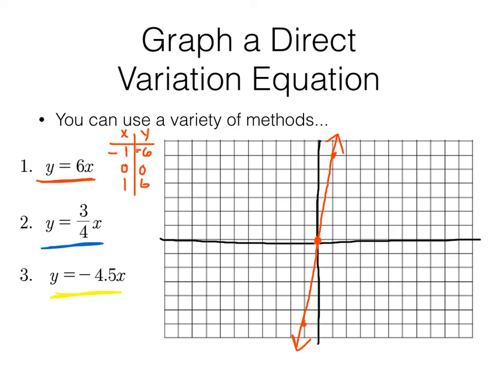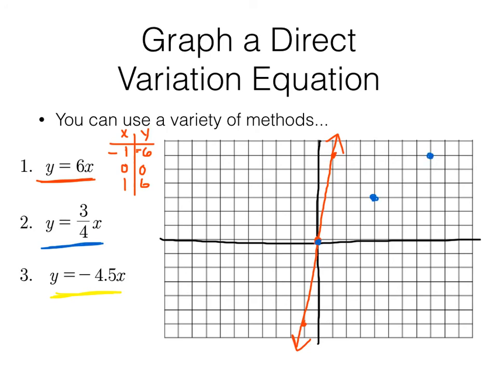Second way, I'm going to use slope, and I'm going to use my rise over run that I learned. I know this has to pass through the origin because it's a direct variation. I'm going to use this slope right here, 3/4, as rise over run. So from my origin, I'm going to go up 3 and right 4. And that is going to be the next point that I want. Do it again. Go up 3 and over 4, and that's the next point that I want right there.